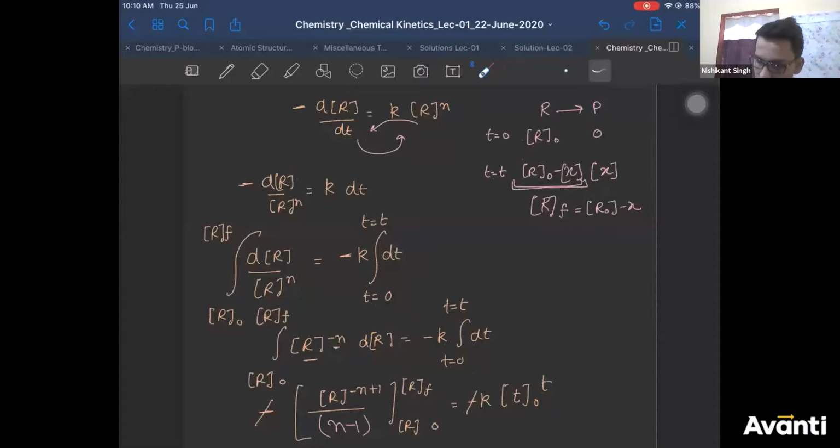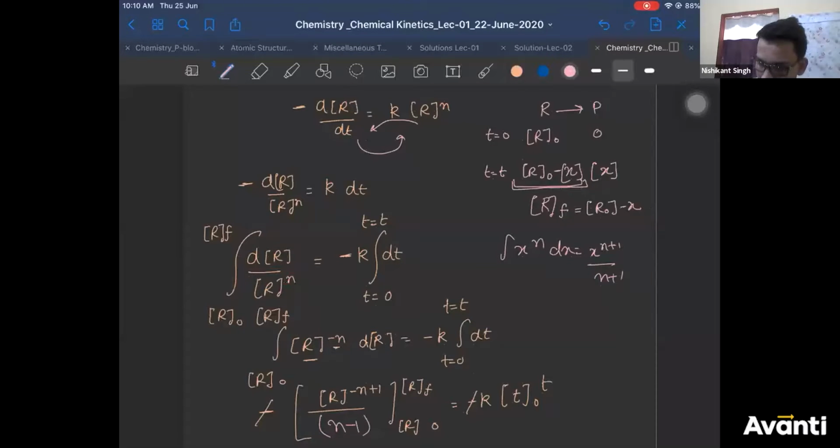Naren, this is quite obvious. 1 by x to the power n, what can you write it as? X to the power minus n. So 1 by r to the power n, you have taken it up and written it as r to the power minus n. Integration dr. Then you have used the formula integral of x to the power n dx is x to the power n plus 1 by n plus 1.